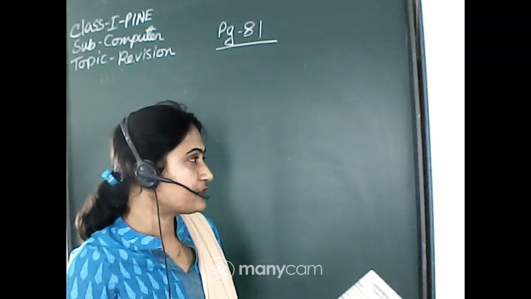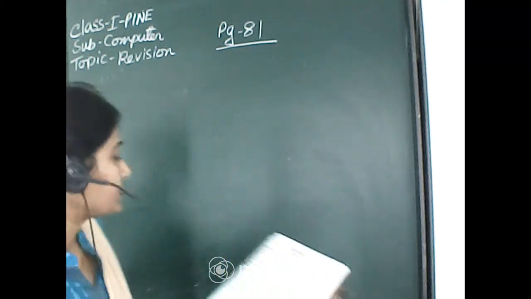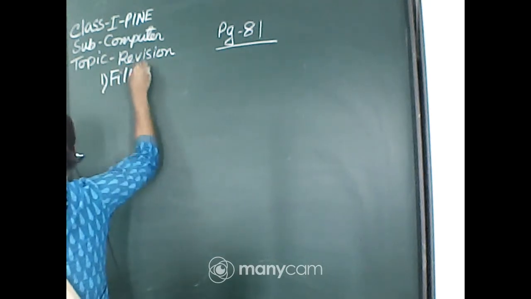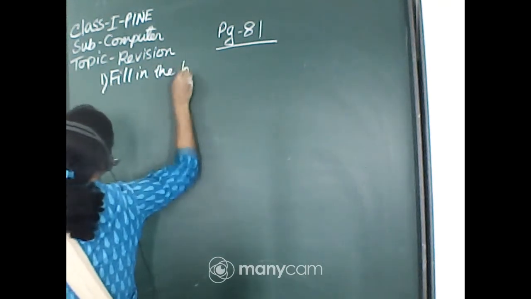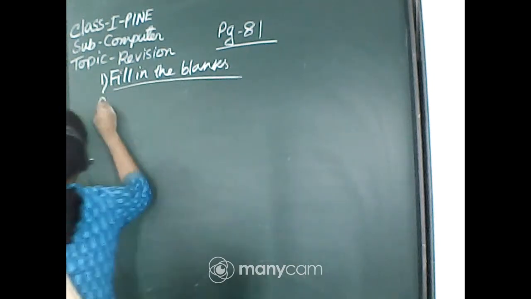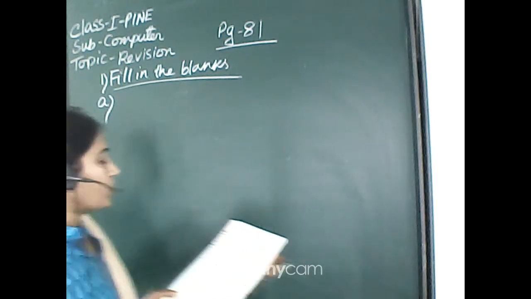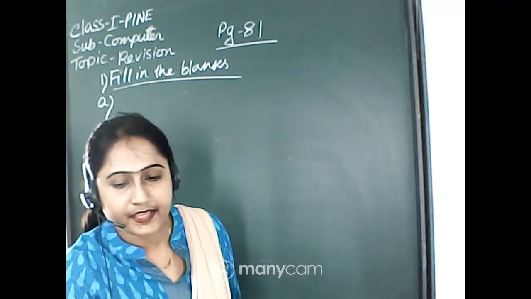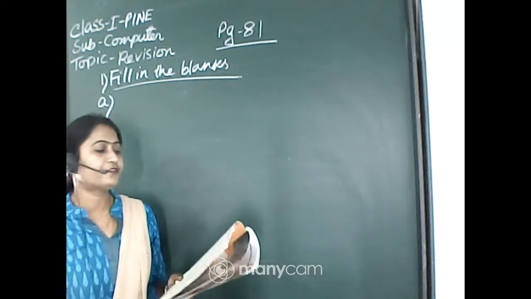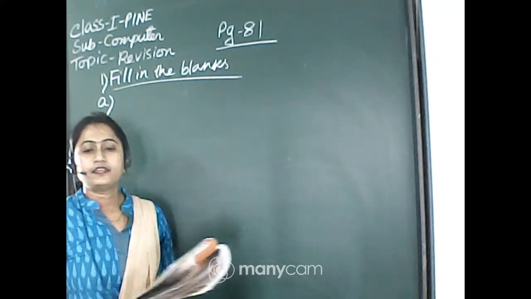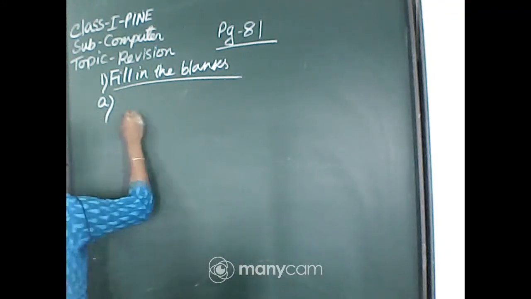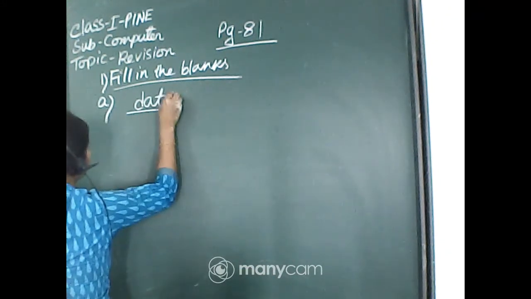Let's start. First, number 1, fill in the blanks. Number A: raw facts and figures are known as dash. Raw facts and figures are known as data. Write down the answer in your book.